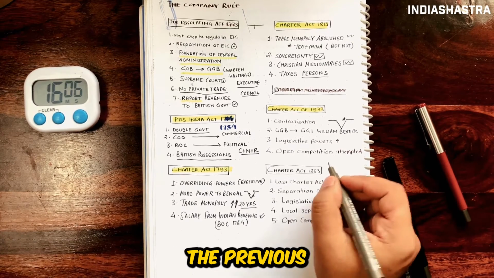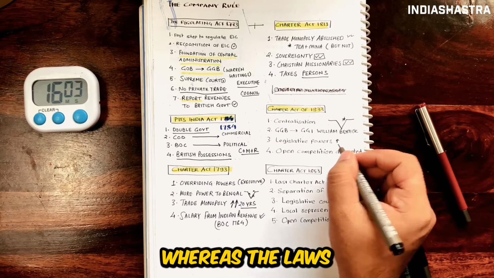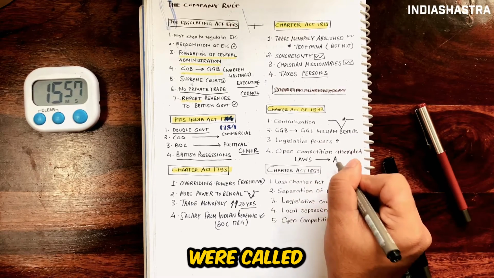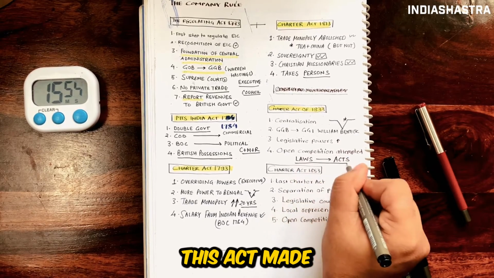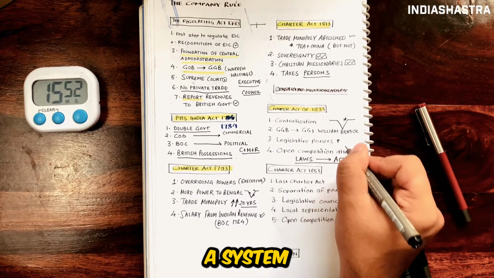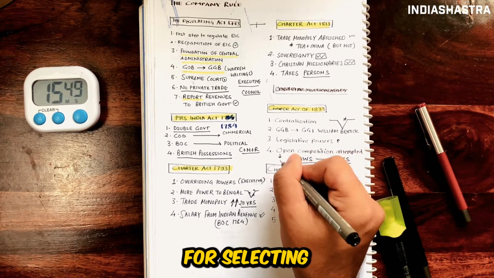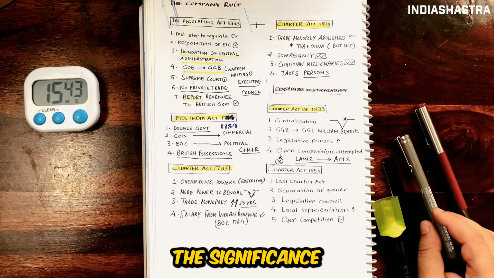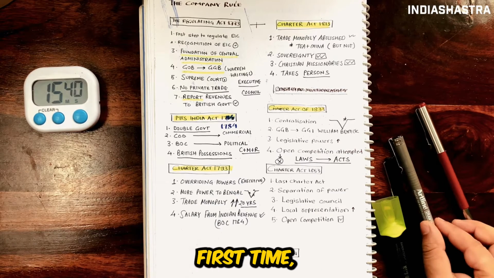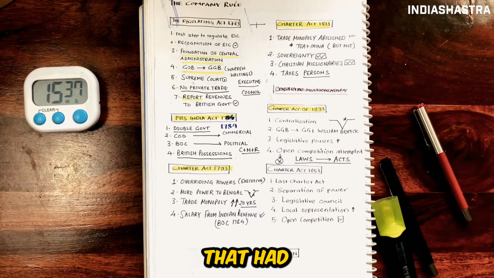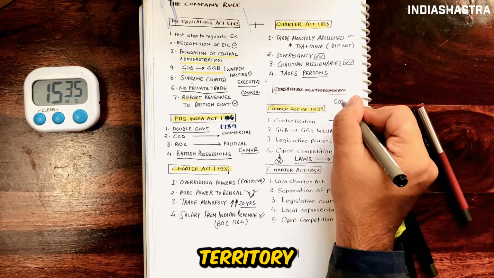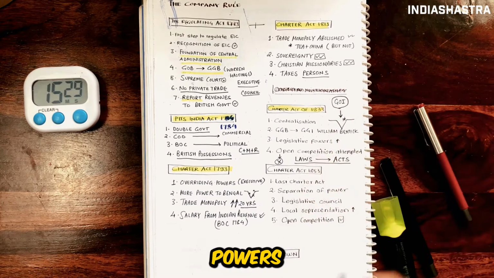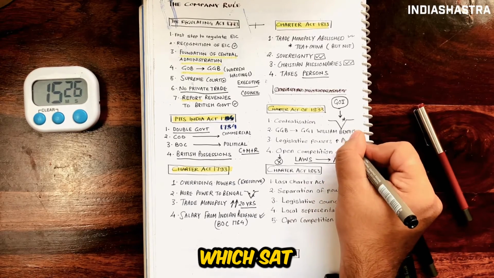The laws made under the previous provisions were called regulations, whereas the laws made under these provisions by the Governor General of India were called acts. Also, this act made an unsuccessful attempt to introduce a system of open competition for selecting civil servants, but this was an unsuccessful attempt, as we said. What was the significance of the Charter Act of 1833? For the first time, a Government of India was created that had authority over the entire territorial area possessed by the British in India. Also, this act increased the legislative powers of the Governor General, who sat in Bengal.